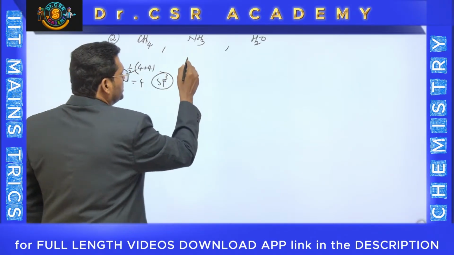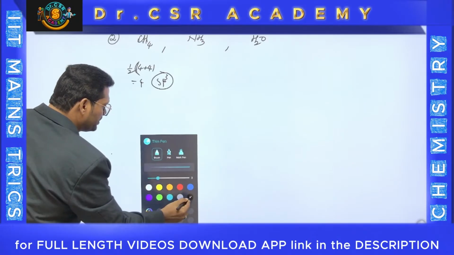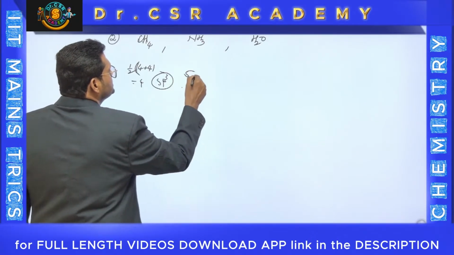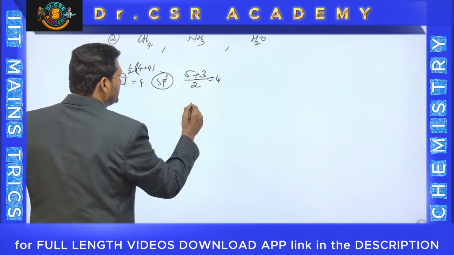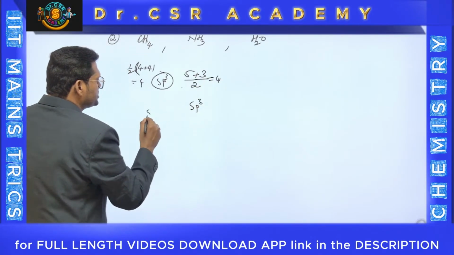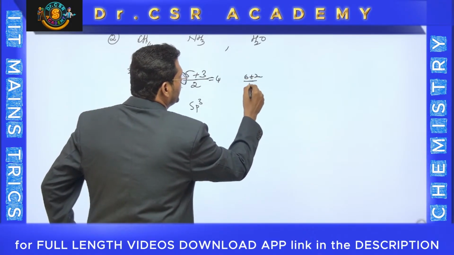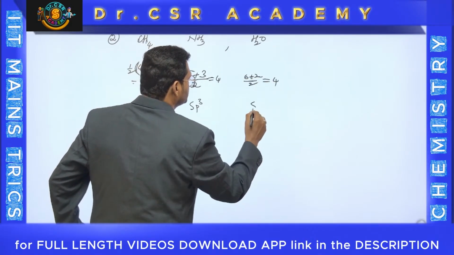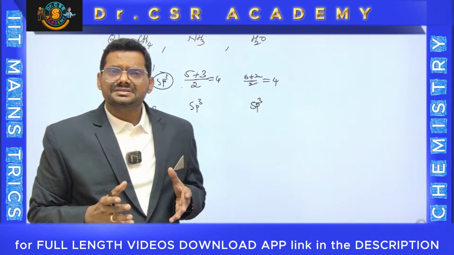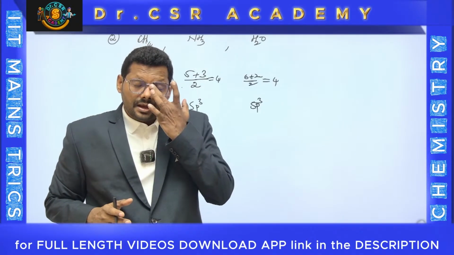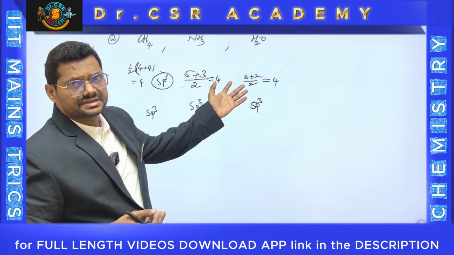Coming to this one: nitrogen group number is 5, plus monovalent are 3. 5 plus 3, 8, 8 by 2, 4. 4 is sp3. It is also sp3. This is also sp3, because 6 plus 2 by 2, 8 by 2, 4, sp3. I am comparing all these three: they have the same hybridization. Not one molecule, 3 molecules, and within 3 also, we can say within seconds only.